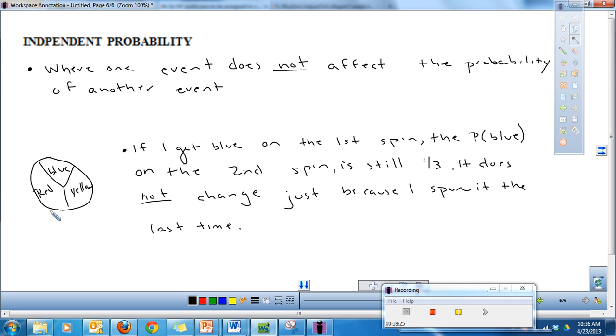They could still get tails. It's still a 50-50 chance. Because every time you do a trial or you do a spin or you flip something, the probability is equally as likely. The probability does not change after each time because they are independent events. Each spin or each flip is an independent event.